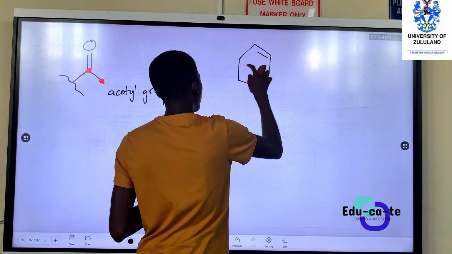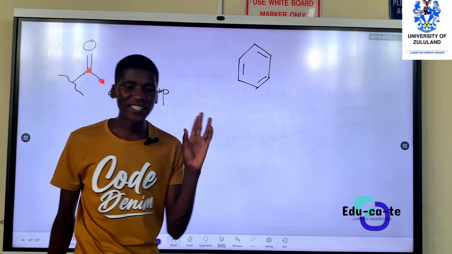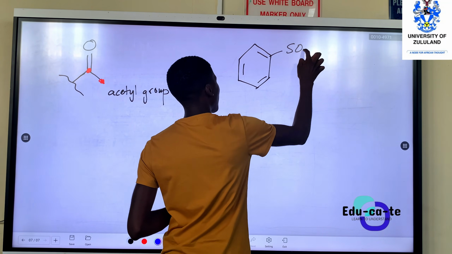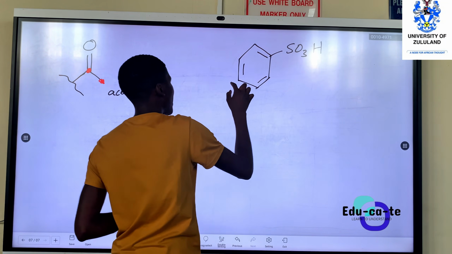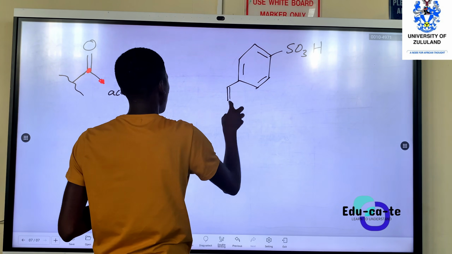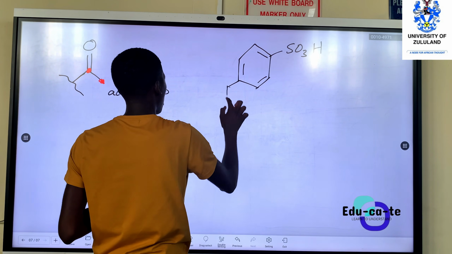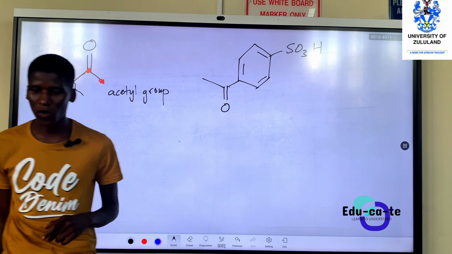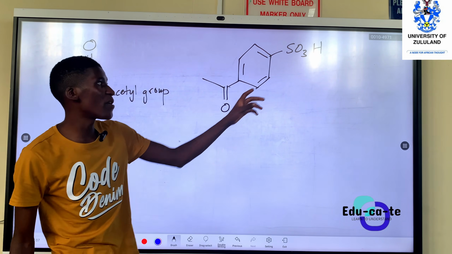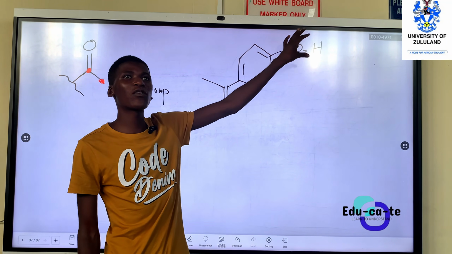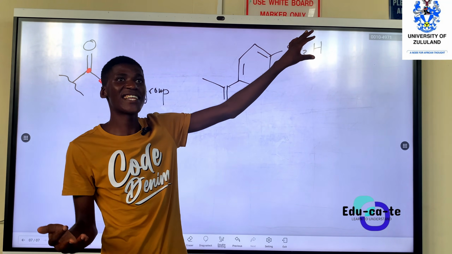This is our benzene ring, and on our benzene ring, let's have SO3H here. Then para to this, let's have a carbon double bond oxygen bonded to another carbon. Here we've got SO3H, and I'm sure we know that this is the functional group for benzene sulfonic acid.